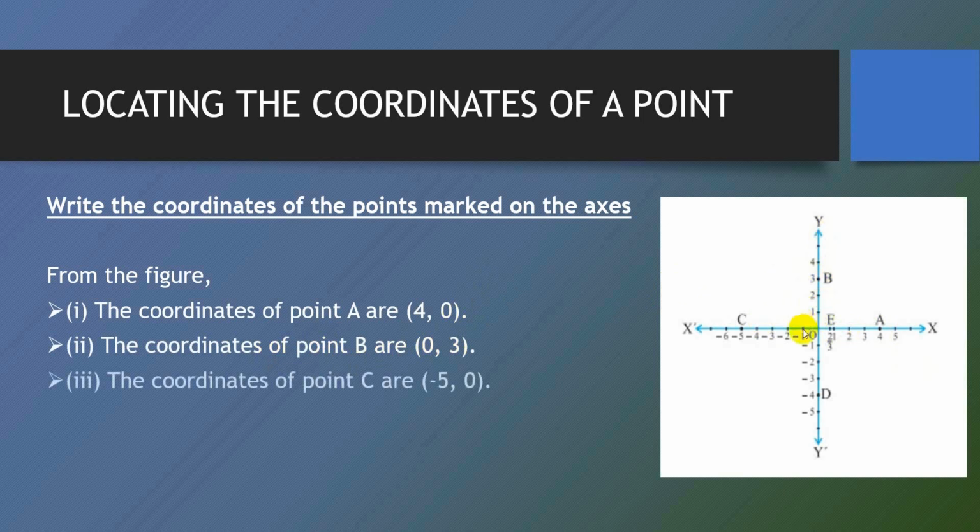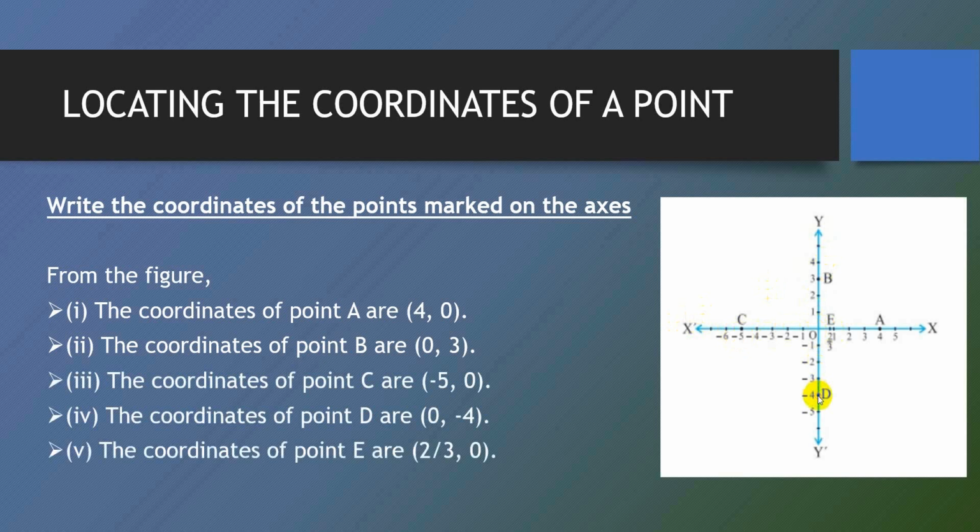Coming to point C, we can see that it lies on the negative x-axis. So the x coordinate for point C becomes -5 and the y coordinate is 0. And in the case of point D, this point lies on the negative y-axis. So the x coordinate is 0 and the y coordinate is -4.